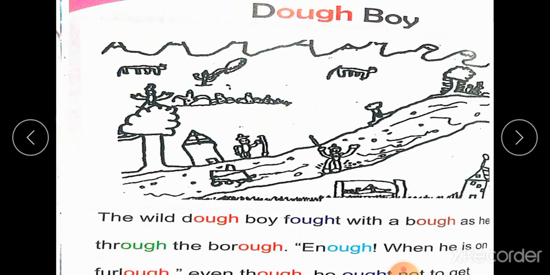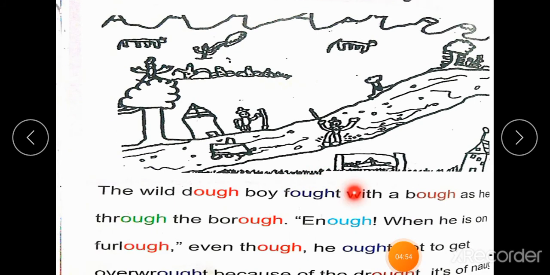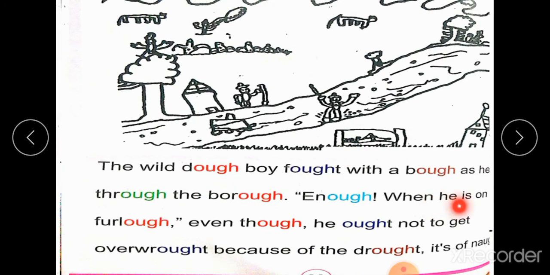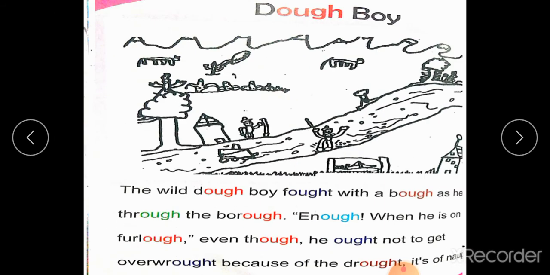The wild dove boy fought with a bow as he threw the borrow.